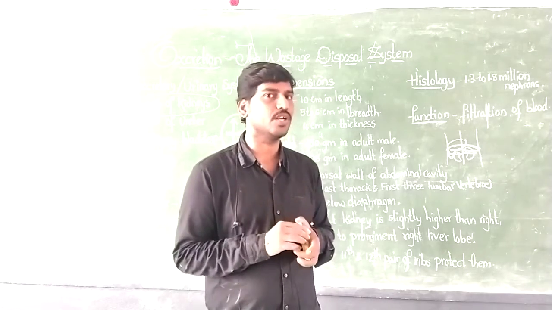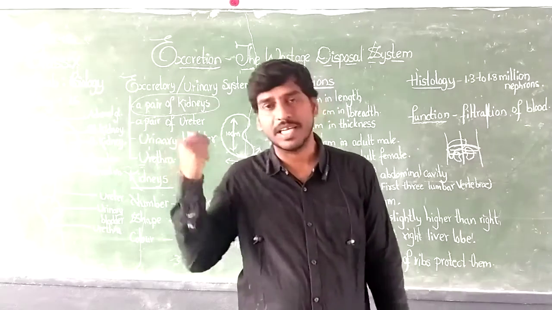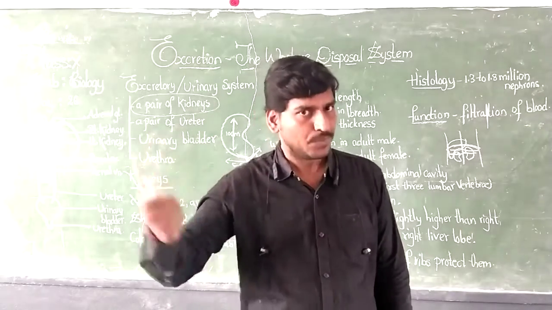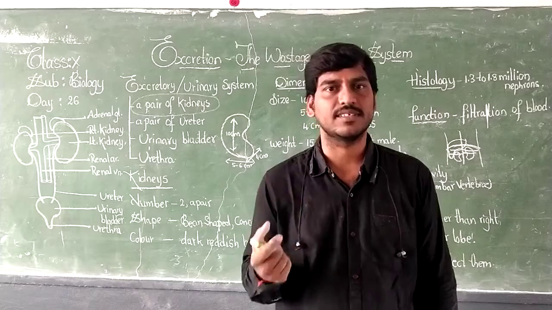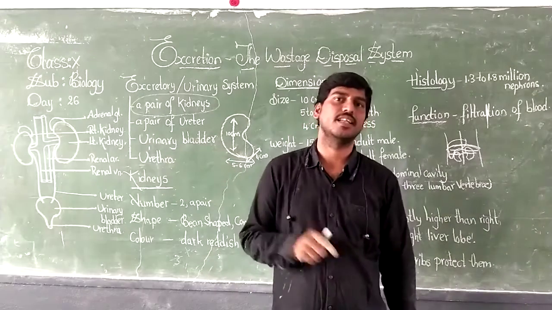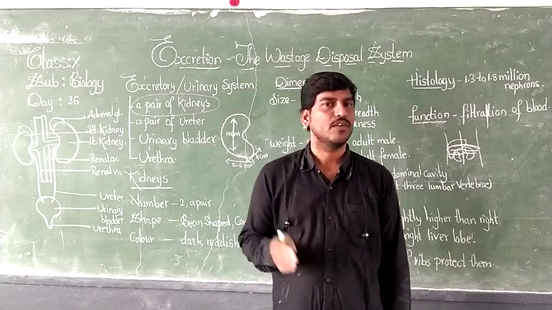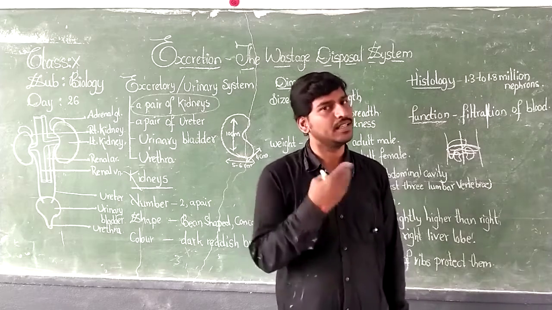Now, what is the function of the kidney? Filtration of blood. The waste collected by the blood, like in the previous class we discussed, is taken to the kidneys, and in the kidneys it is filtered out. Clear? And where is this function done? In the nephrons.